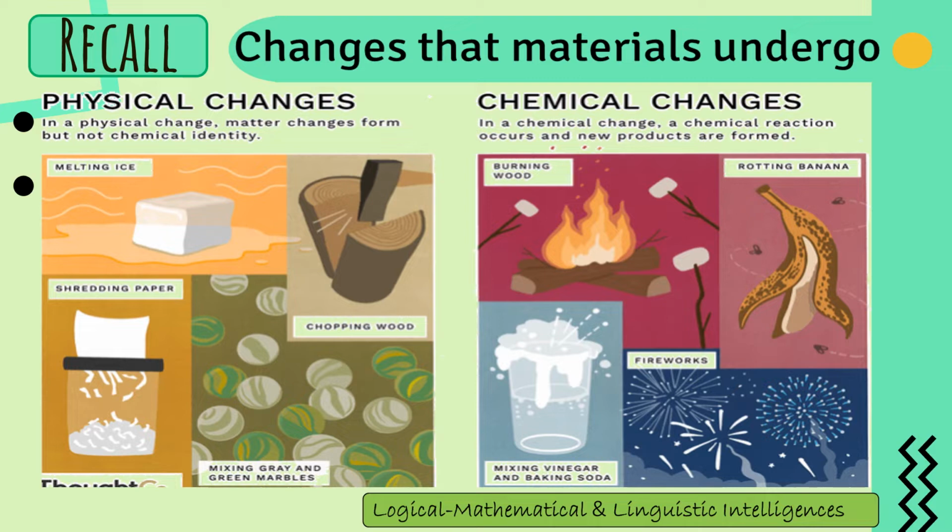They change in shape, in phase, and in size. In chemical change, the material undergoes a chemical reaction, and a new product should be formed. Examples of this are burning wood, mixing vinegar and baking soda, rotting of banana, and fireworks.